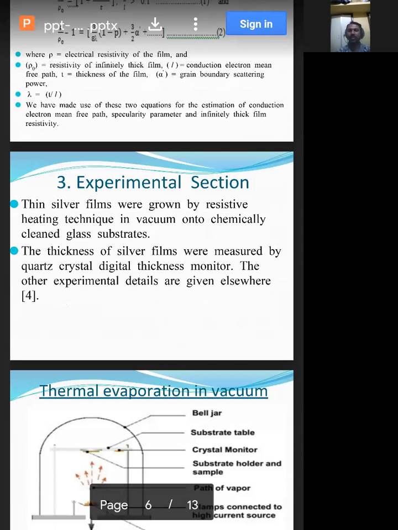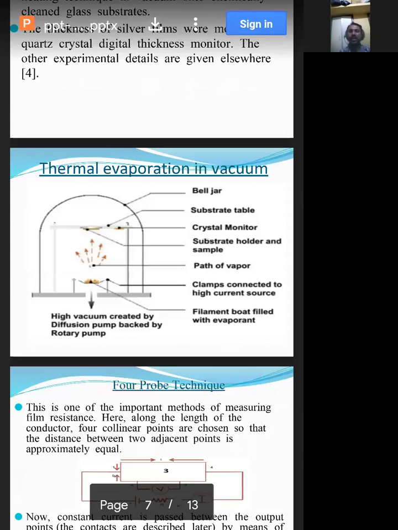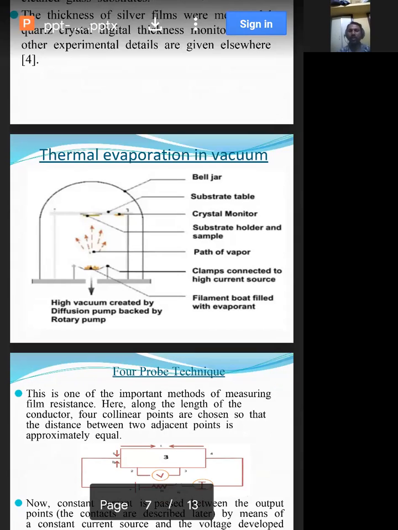Thin silver films were grown by the resistive heating technique in vacuum onto chemically cleaned glass substrates. The thickness of the silver films was measured by a quartz crystal digital thickness monitor. The other experimental details are given elsewhere. This is the thermal evaporation vacuum system. We have made use of the vacuum coating unit.